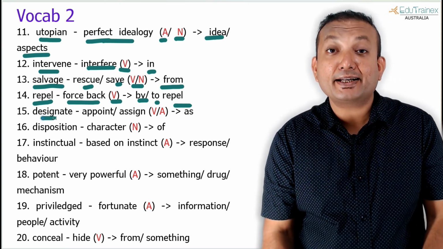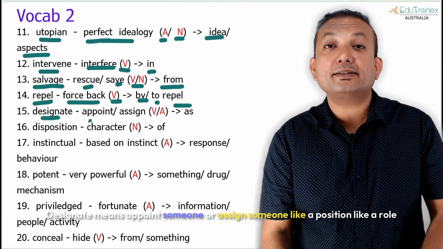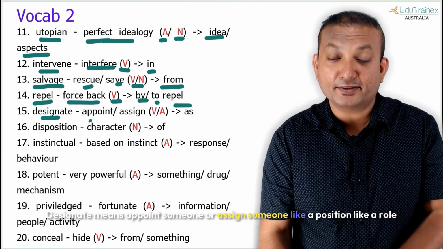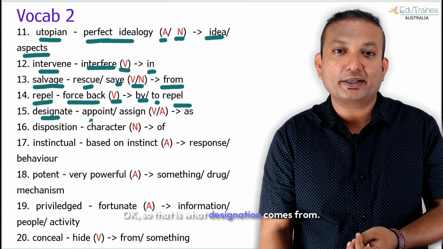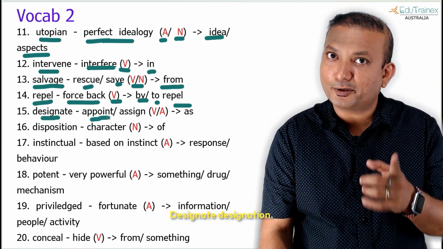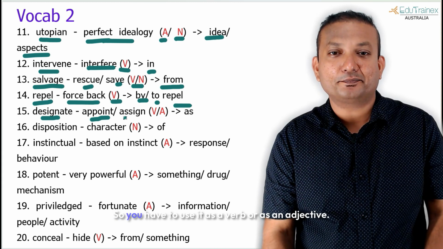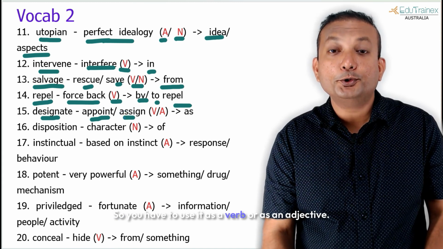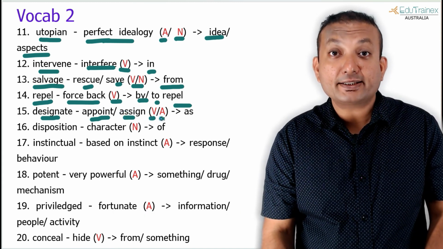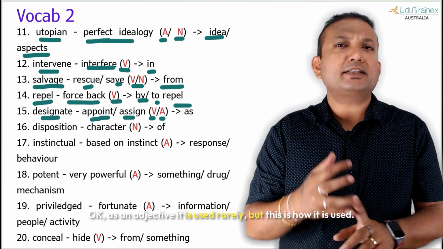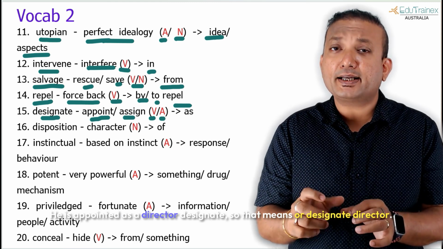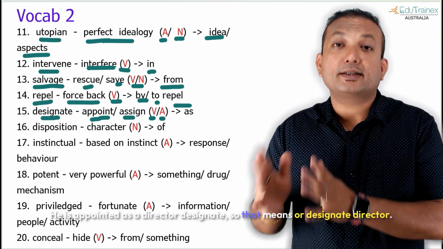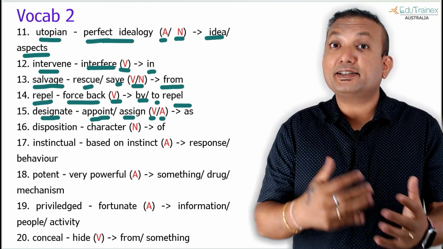The next one is designate. Designate means appoint or assign someone, like to a position or role in an organization. That's what designation comes from. You can use it as a verb or as an adjective. As an adjective it is used rarely, but this is how: he is appointed as the director designate, or designate director.